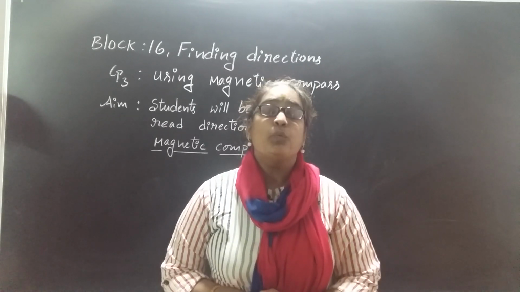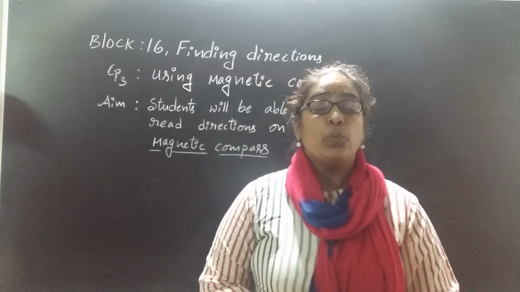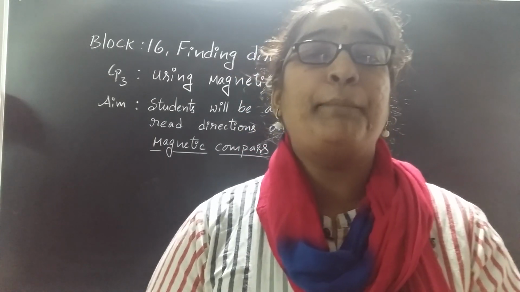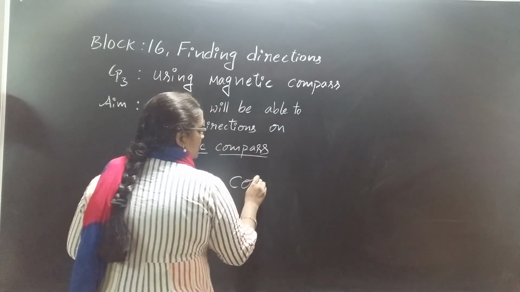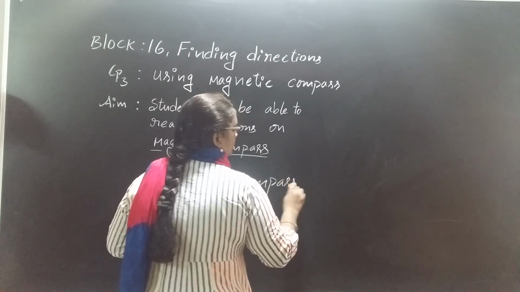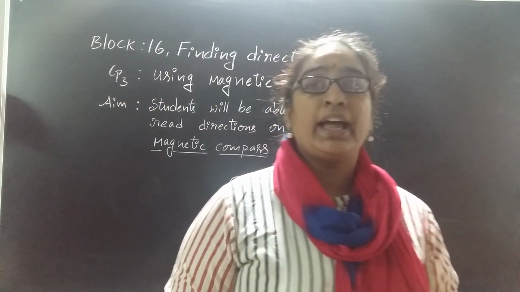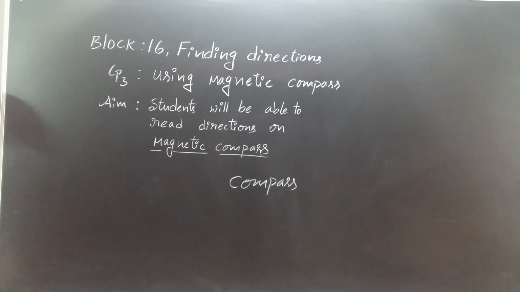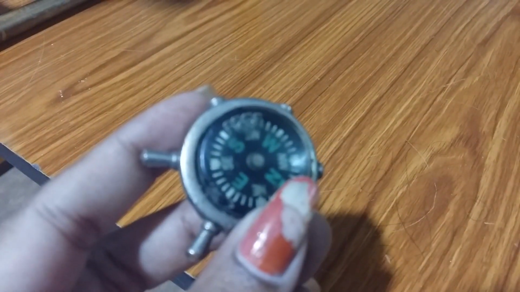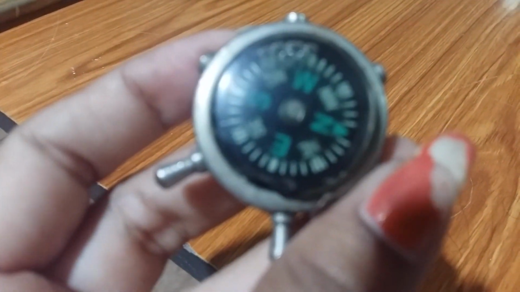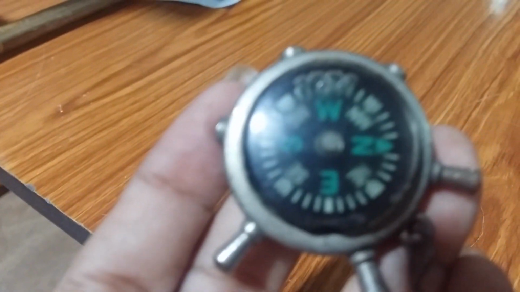For that we need one instrument. It is called a compass. An instrument called a compass. Have you ever seen a compass? How does it look? Let me show you. Okay children, this is what we call a compass. Here we can clearly see that the directions are in it. What does it indicate? N for north, W for west, E for east and S for south, right?